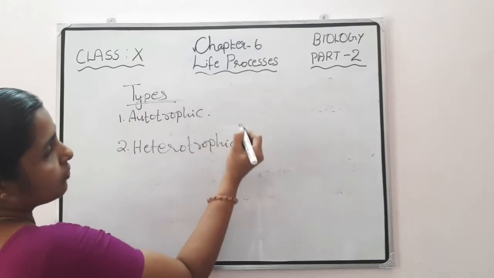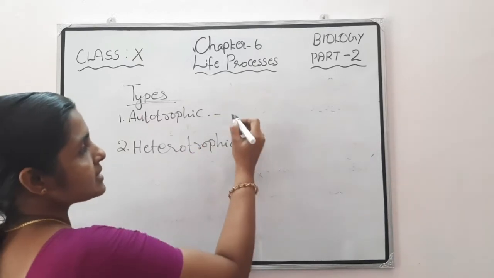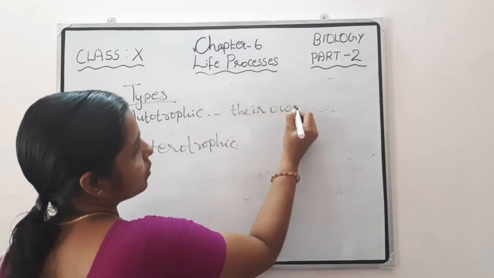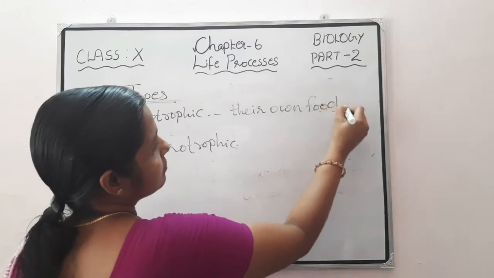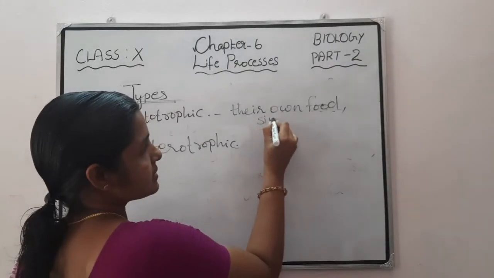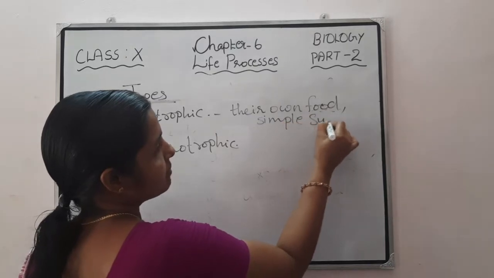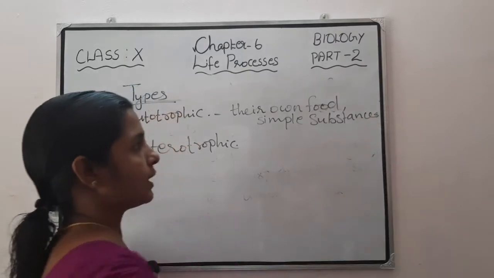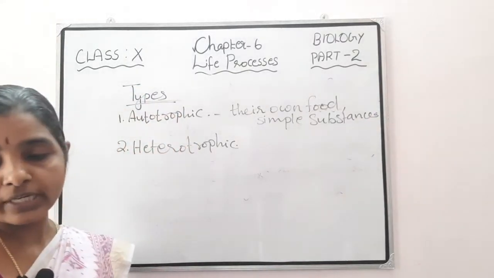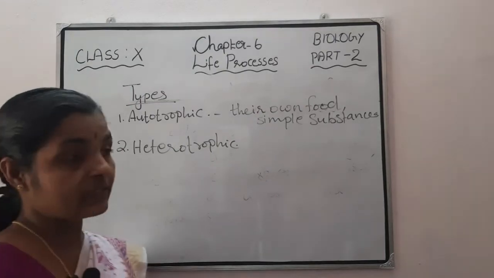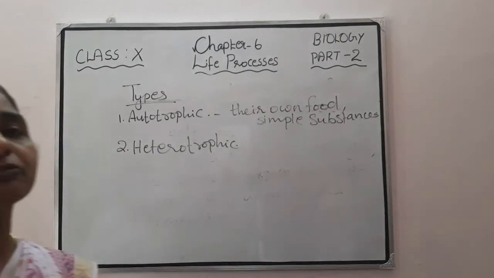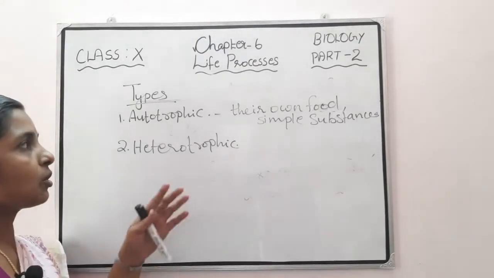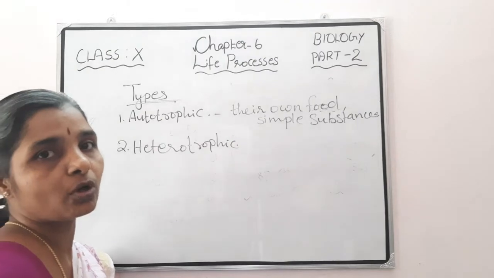In the autotrophic mode of nutrition, organisms prepare their own food from simple substances such as carbon dioxide and water. It is the mode of nutrition in which organisms make food themselves from simple substances.